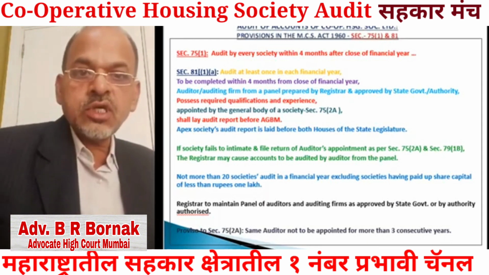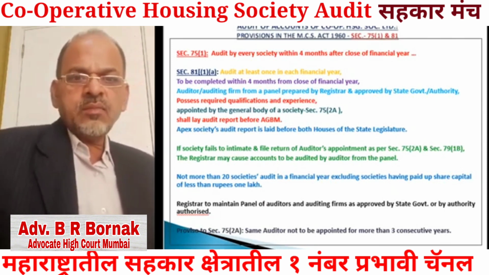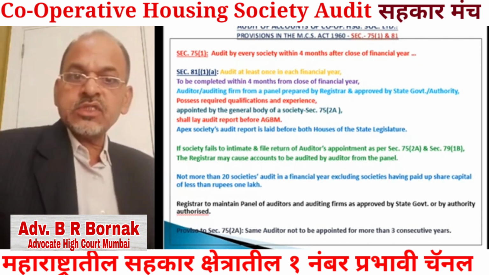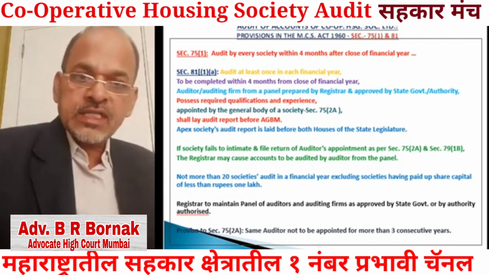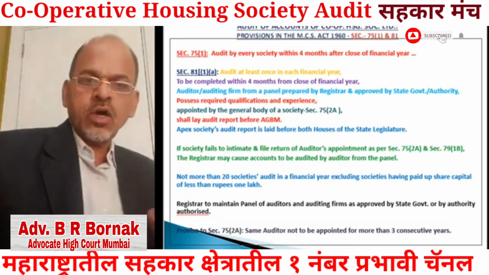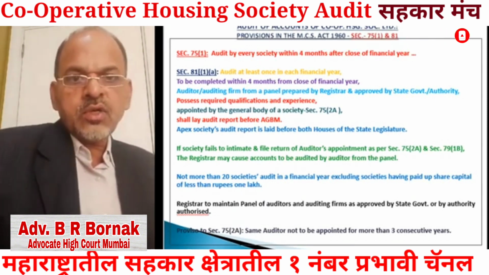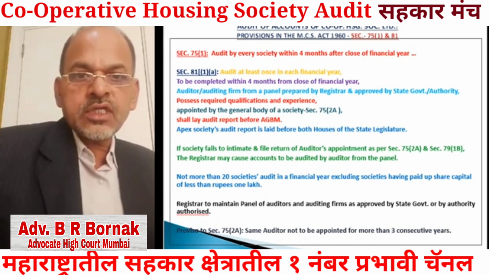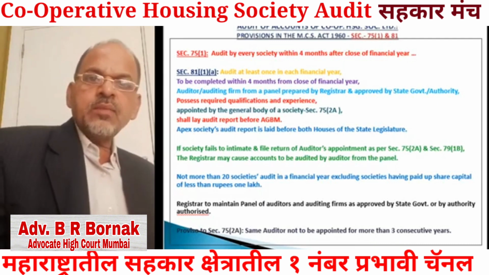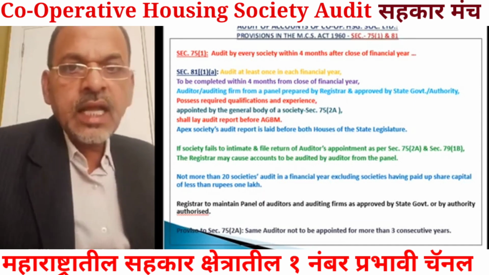See, here the provision is for 3 consecutive years, but in the bylaws it is for 2 consecutive years. Now this is the act, these are provisions in the act, and the act prevails over the bylaws. That is why we will take this provision that the auditor can audit the same society consecutively not for more than 3 years. Means consecutively for 3 years only, the same person can be appointed as auditor of the society.